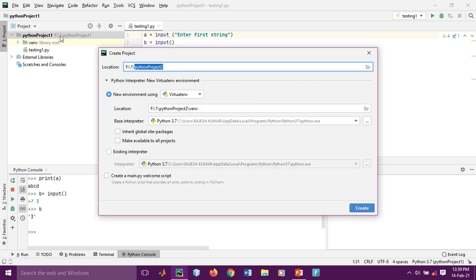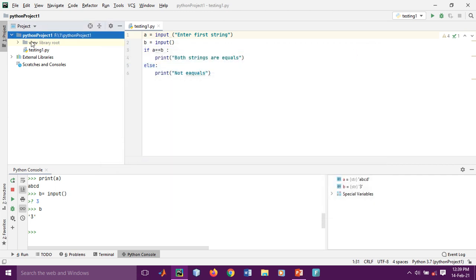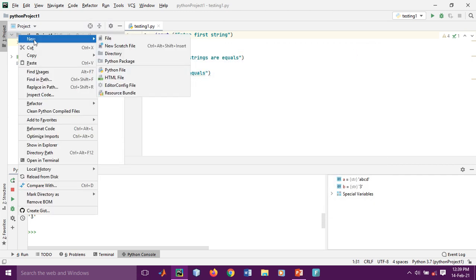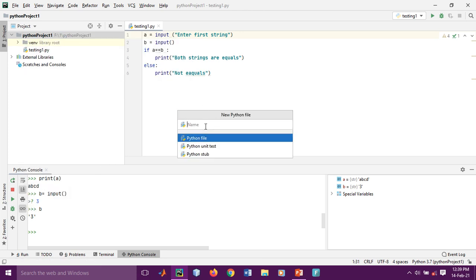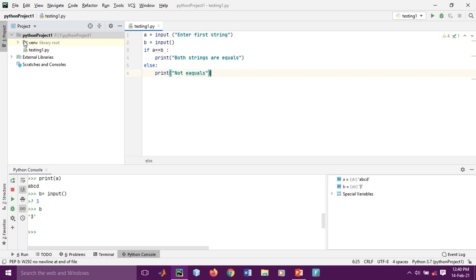I have already created Python one, but you can type Python 2, Python 3, or any new project name. After creating that, you go to Python file, give any name. I have given testing one. Simply press enter and the Python file is created.